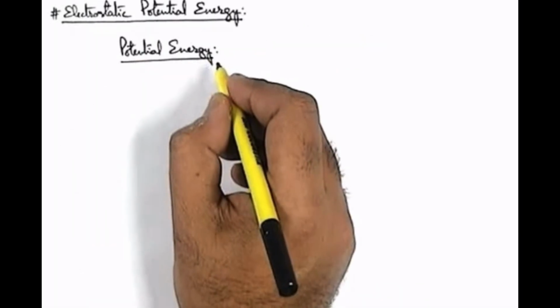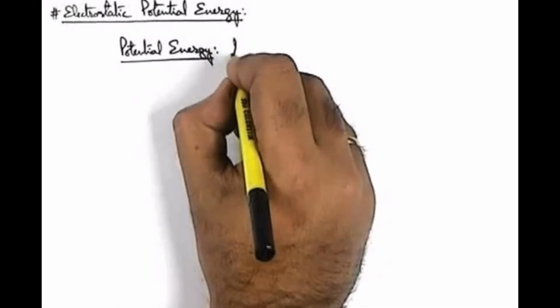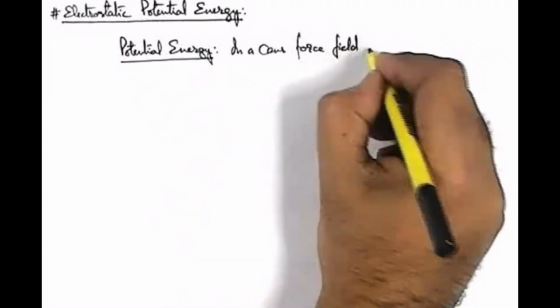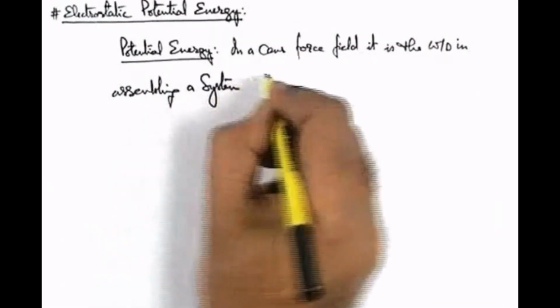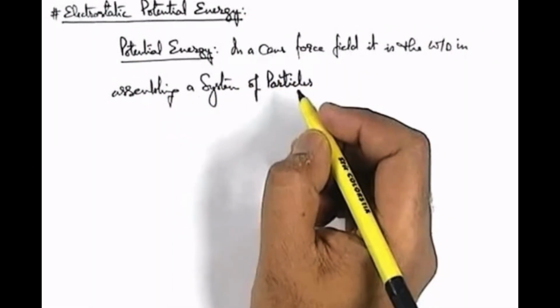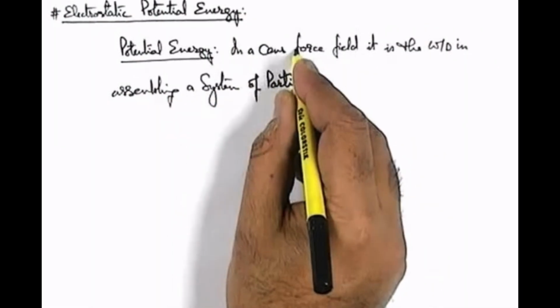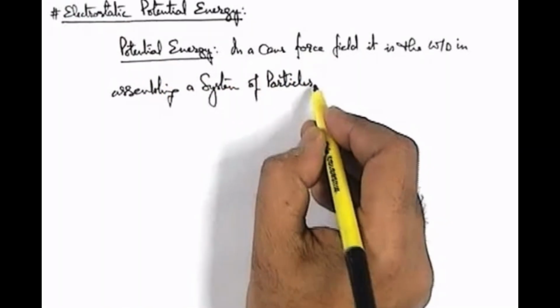And we know well that the potential energy is a characteristic property at a point in a conservative force field. And it is written as, in a conservative force field, it is the work done in assembling a system of particles. When a system of particles is assembled in a given configuration and shape, then whatever work is done, that is stored in the conservative force field in form of potential energy that we already studied in the section of work energy part.